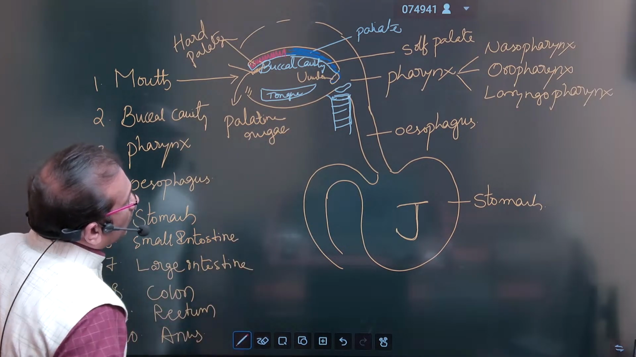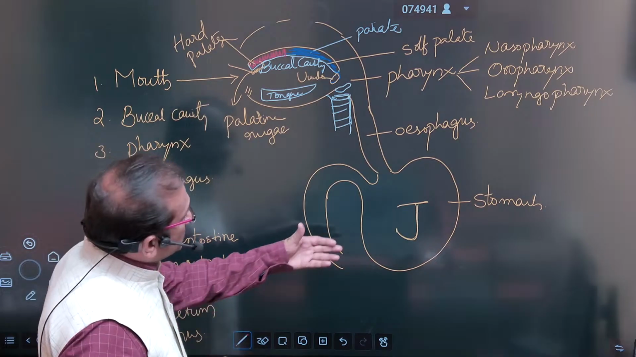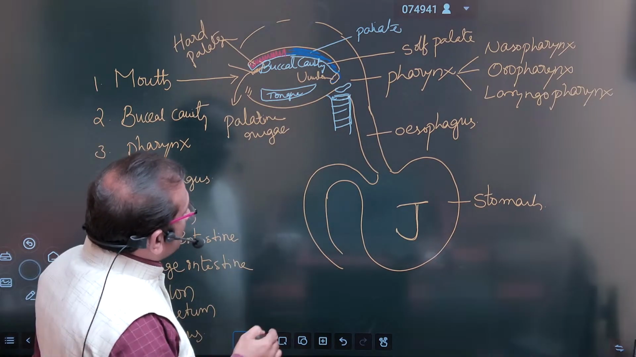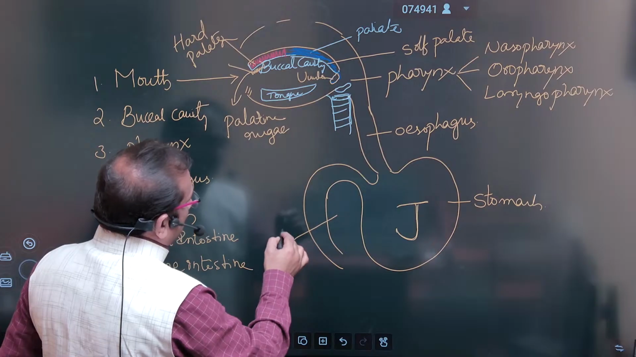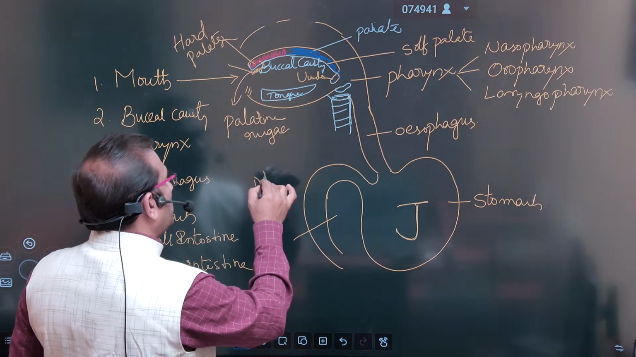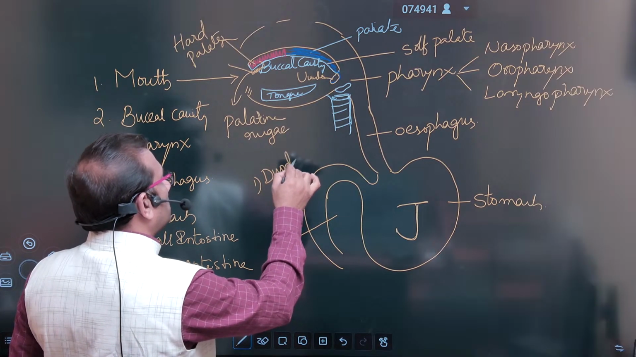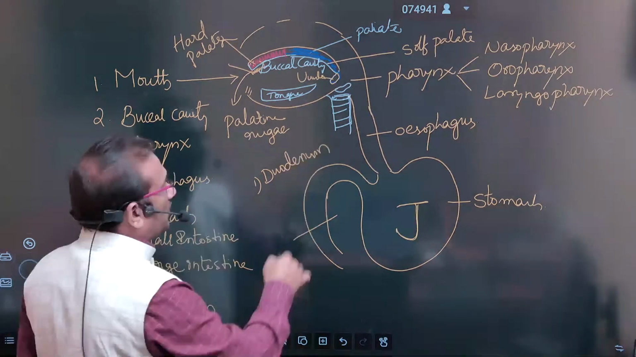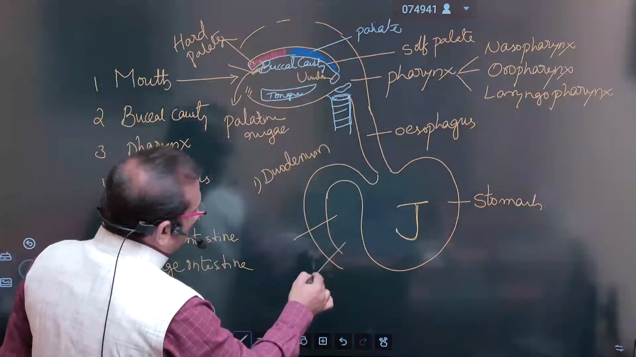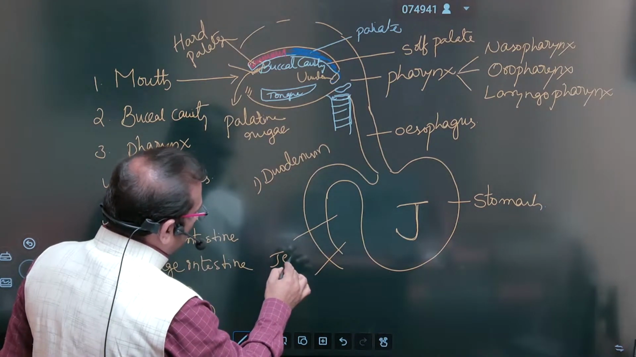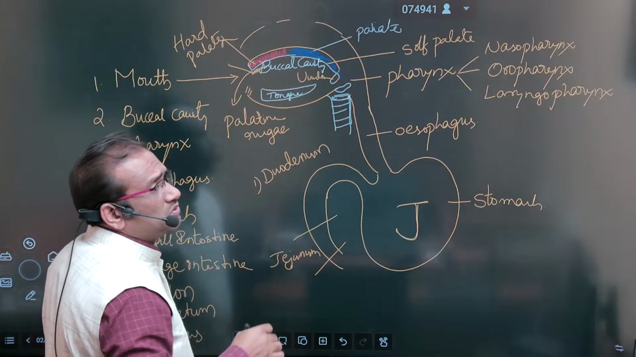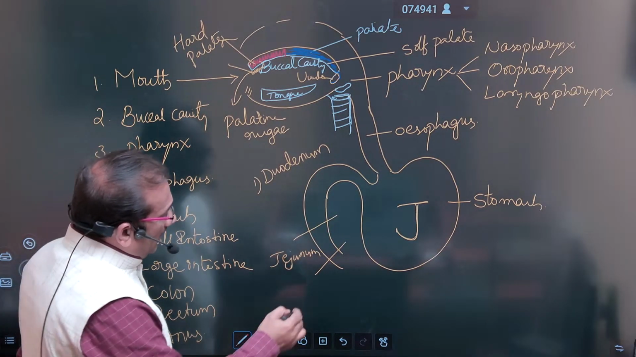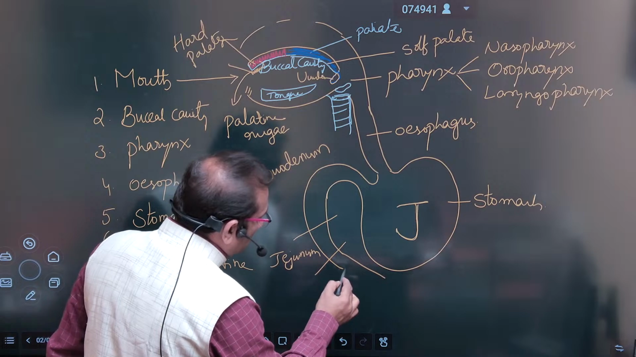Palatine rugae. So here, J-shaped stomach. After the stomach, this is known as small intestine. In the small intestine, three parts are there. First part is known as duodenum. Second part is known as jejunum. And last important part is known as ileum.